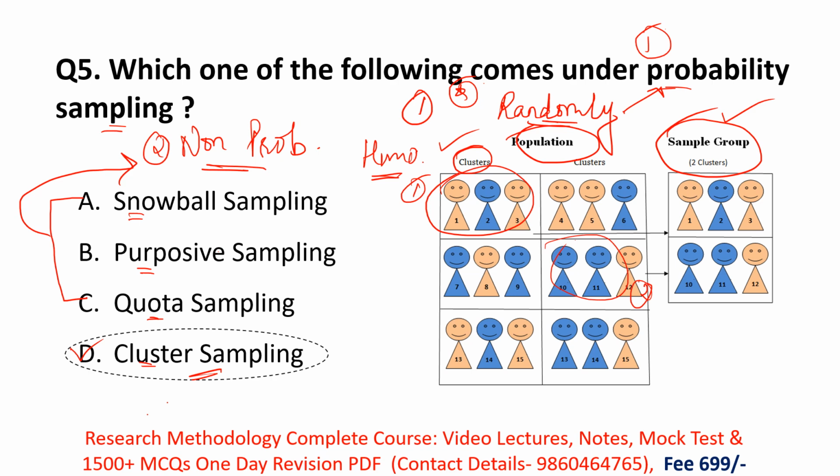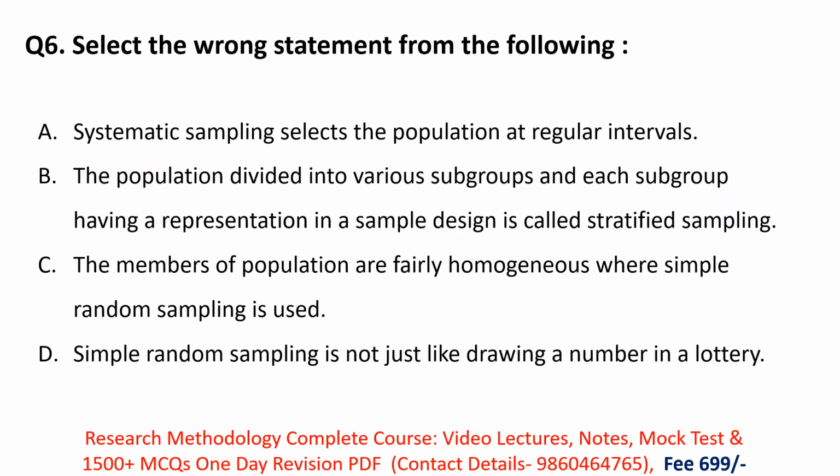Next question. Select the wrong statement from the following. In this question, we have to find out which statement is wrong among the options. We'll see all the options one by one. Option A is systematic sampling: select the population at regular intervals. Yes, here in option A, the definition of systematic sampling is given to us.